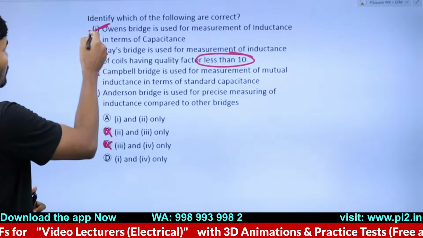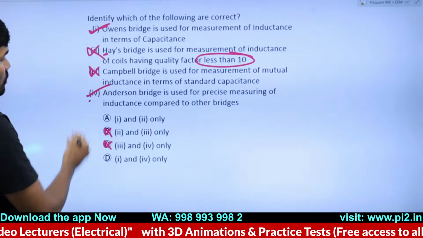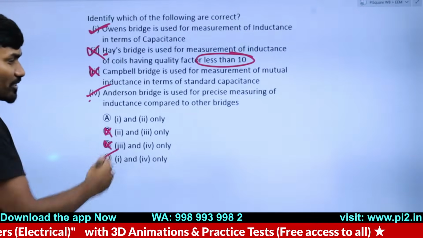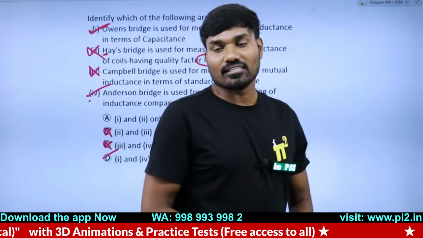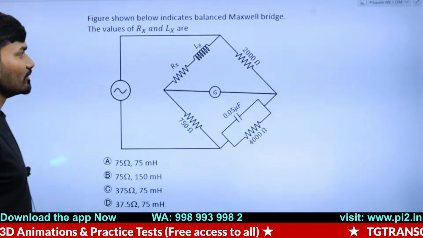So yes, these two are done. The only thing left out is option 4. When option D is right, that's it. That's how simple it is.